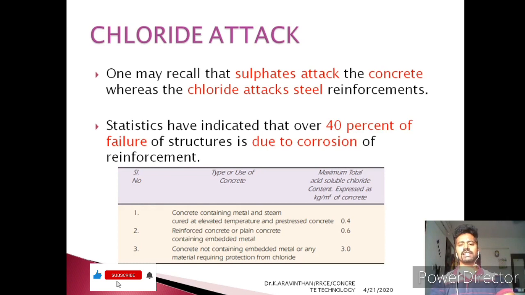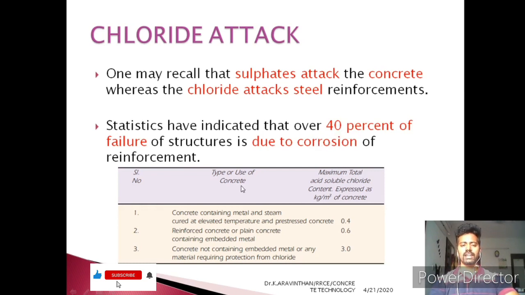Next thing, a statistic says that over 40% of failures occur due to corrosion. Hence, corrosion is a phenomenon which has to be considered. Why? Because 40% of structures in general fail due to the action of corrosion.